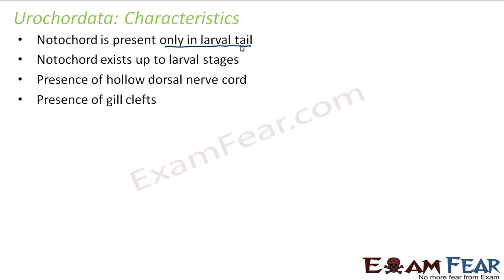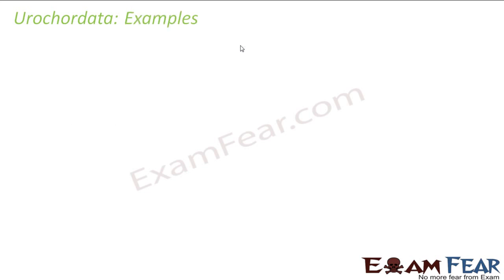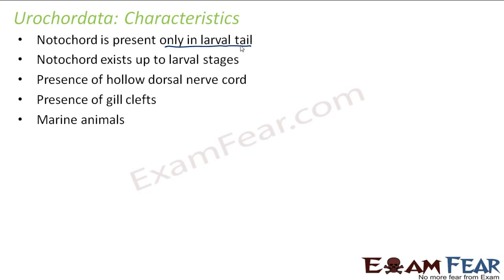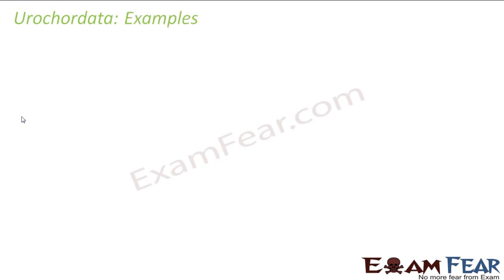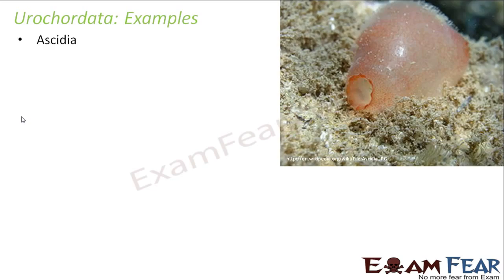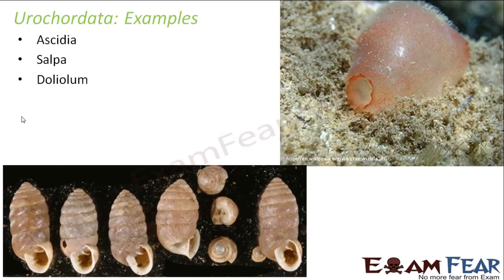Presence of hollow dorsal nerve cord is there. Presence of gill clefts are there. They are marine animals. So these were some of the important features of urochordata. As you see, this is a feature of chordata, and this is also a feature of chordata, just that the notochord is not present throughout lifetime. Pharyngeal gill slits are present in the form of gill clefts. They are all marine animals. Some of the examples of urochordata are Ascidia, Salpa and Doliolum.